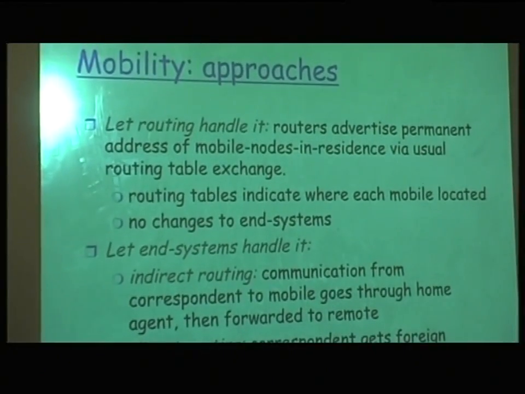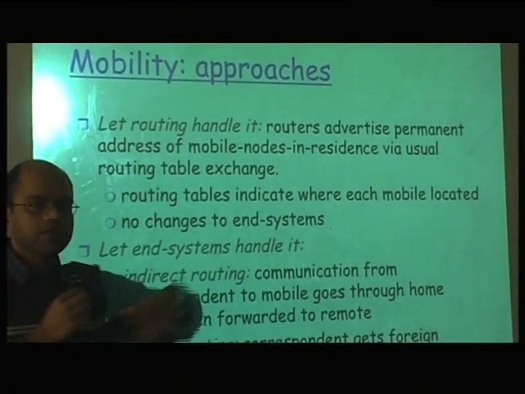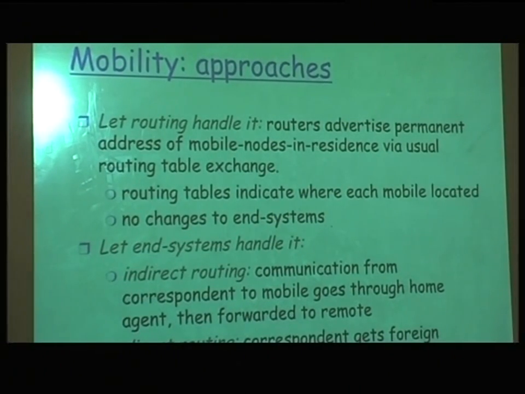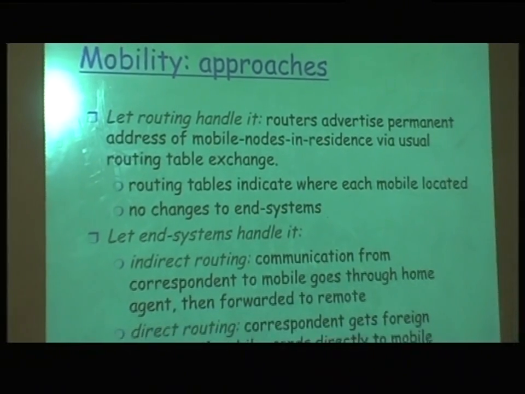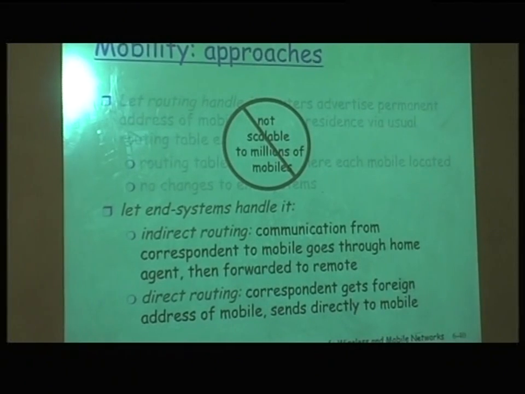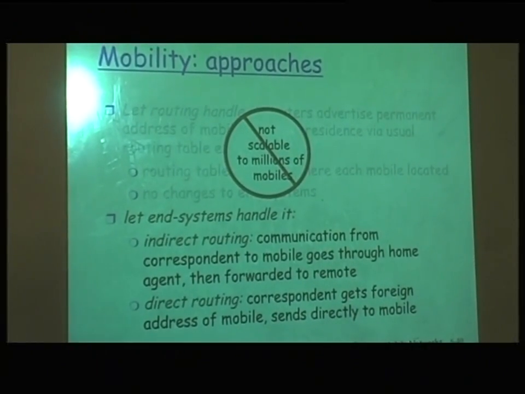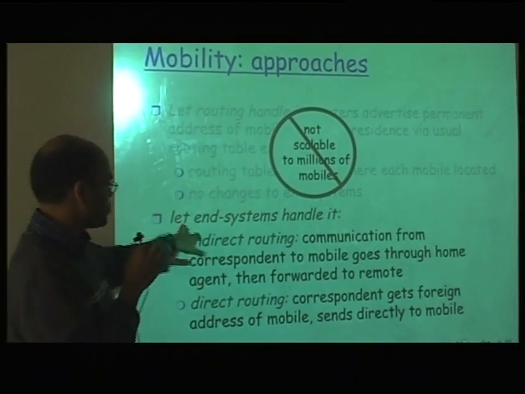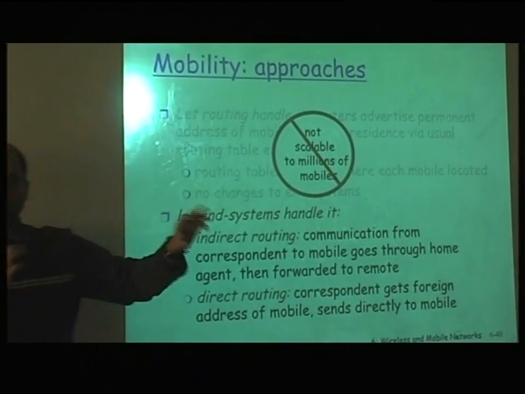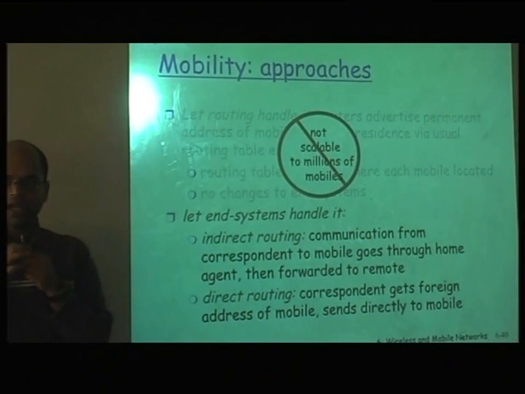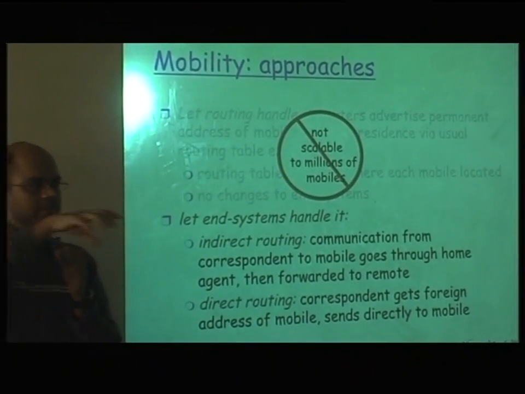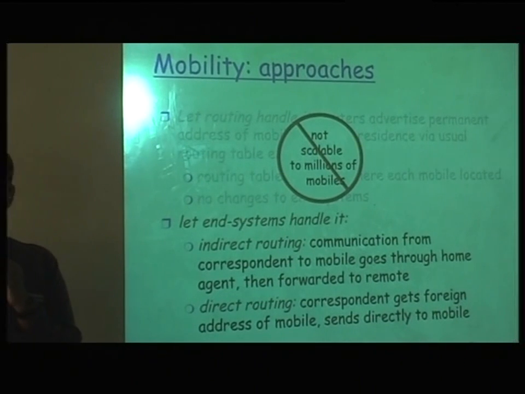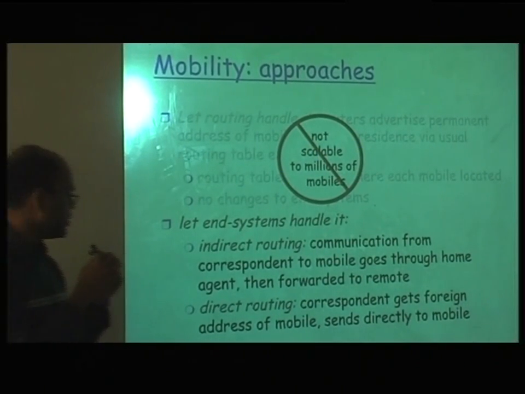Another approach would be to change all the routing tables whenever a person moves, but we saw that this is not scalable, because in the entire world you would have to change all the routing tables. It's a big effort, and it does not scale with the number of nodes that are moving. So let the end system handle it, not the routing table. The end points are the source, the destination and the correspondent. Only the end system will do something so that we can have mobility.